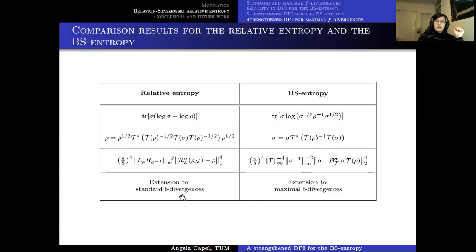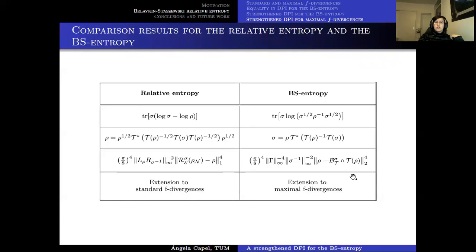And once we know that, we proved a similar lower bound for the DPI. In their case, it was for the relative entropy, and in our case, it's for the BS entropy. But we see that they only proved it for conditional expectations, and we managed to lift our results to quantum channels. But I mean, this is something that they could also have done easily. And after that, of course, they extended these results to standard F divergences, which is also something that we managed to do in our analogous case, in the framework of maximal F divergences.